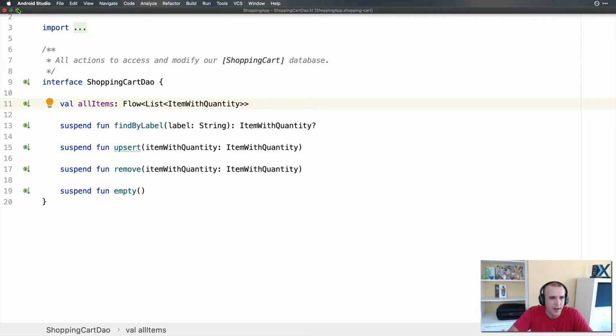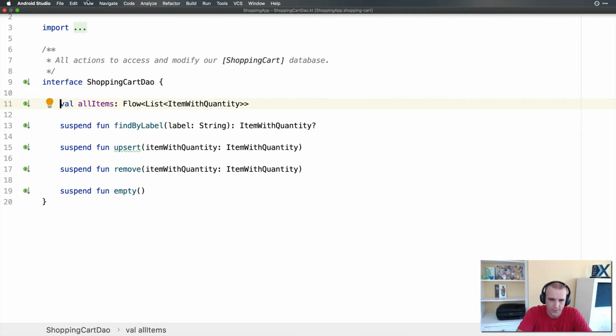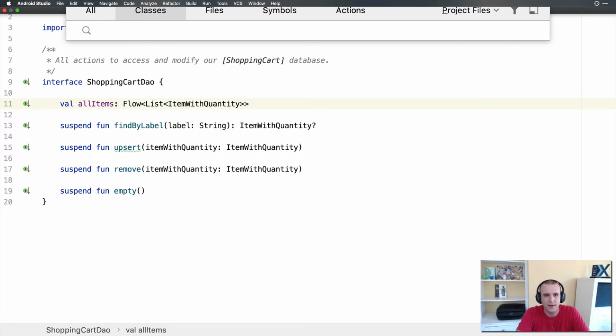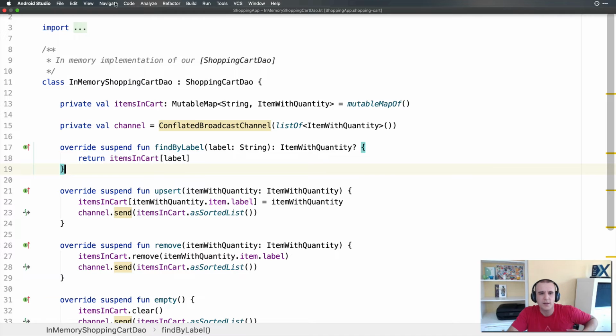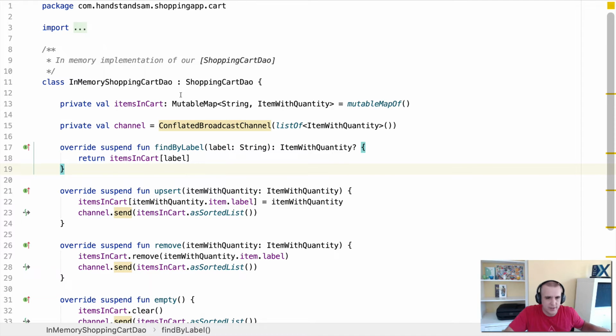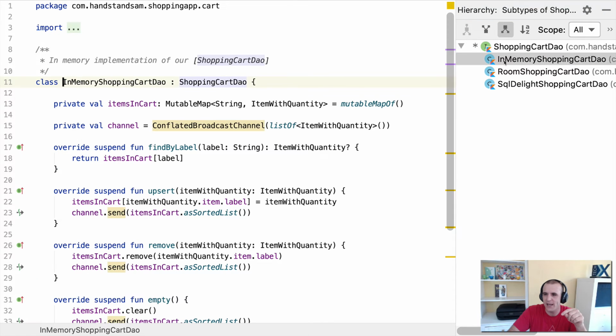I'm not that great at going in and out of presentation mode, but let's see if we can do it. Can I just do this? Yeah. So, in-memory shopping cart DAO. Yes. Awesome. So right now, the version that you saw of the shopping cart DAO is our in-memory implementation.